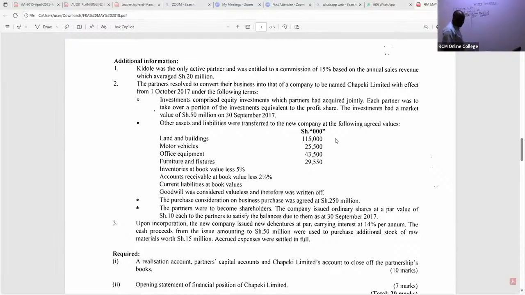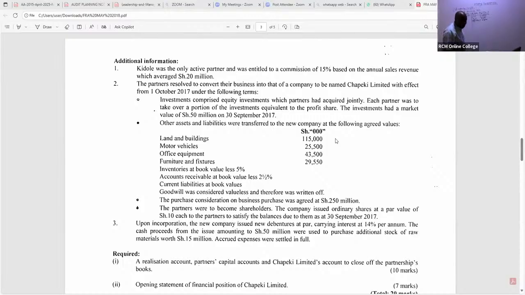Then we have motor vehicle at fair value, not net book value. Now we are in the company's premises, the one that is taking them. So motor vehicle is 25,500. Then we have office equipment, 3 marks. How much do we have for them? 43,500.